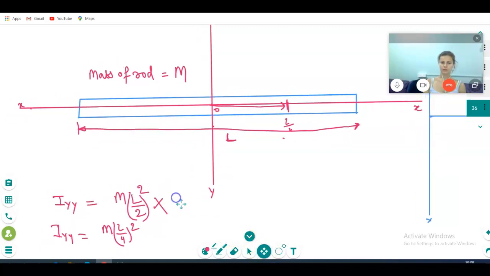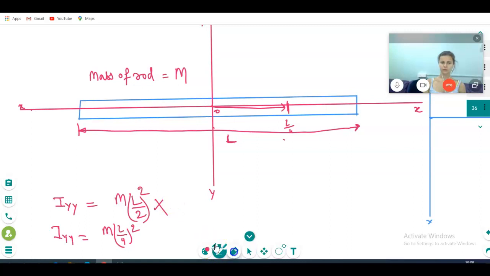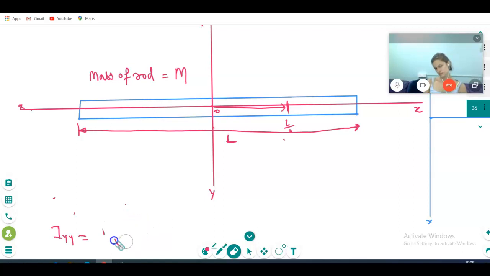Yeah, I don't know how to do this. Yes, I will tell you. See, in the tiny case, I told you, when a small case is there, we can take mr square. You are aware of that? Yes, when the object is small. What I will do: mass is m, length is l.